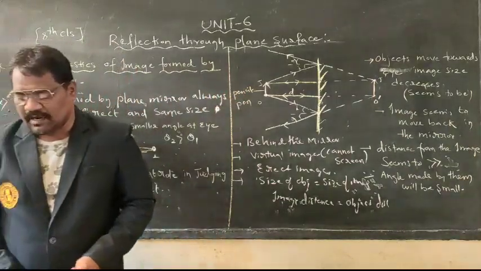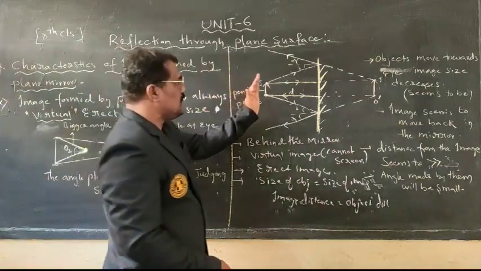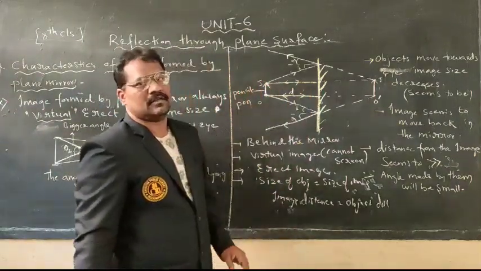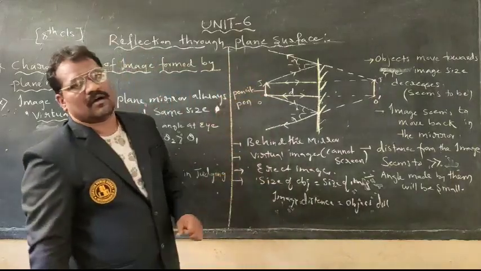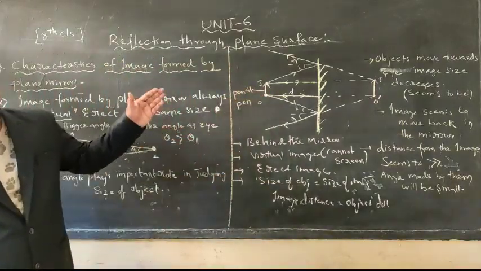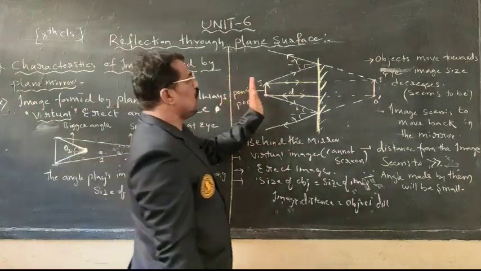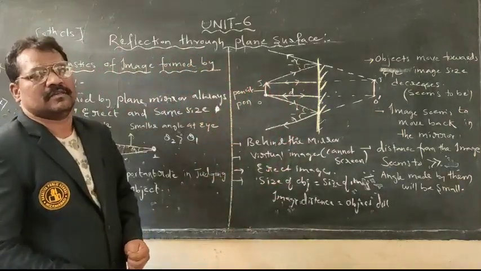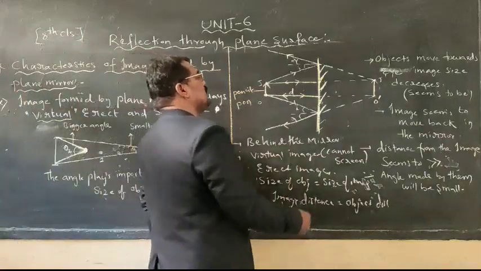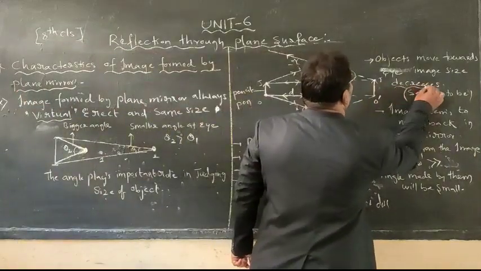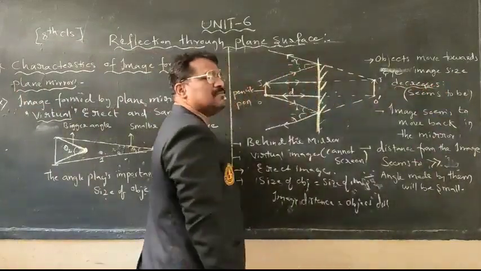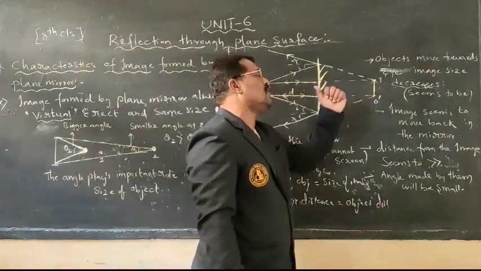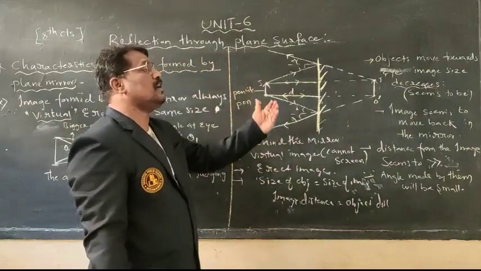The next question: when I move the object towards our eye, what happens to the size of the image? We observe that the size of the image gradually decreases.